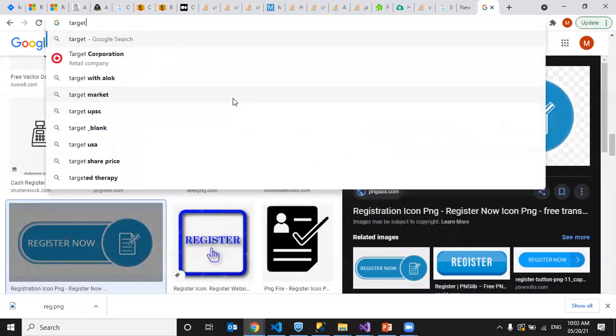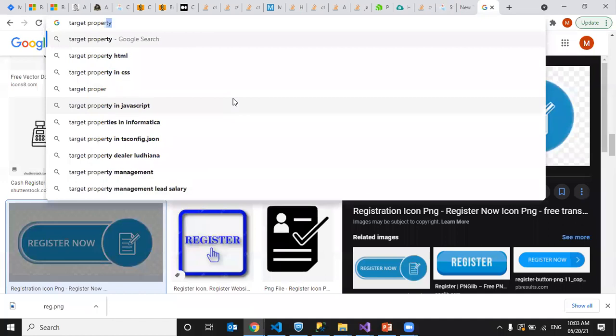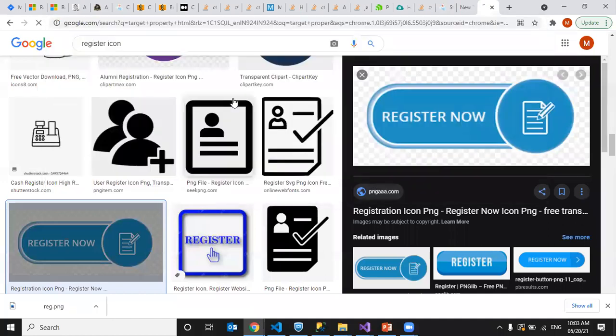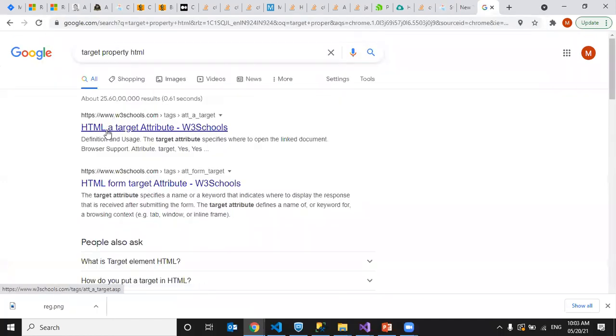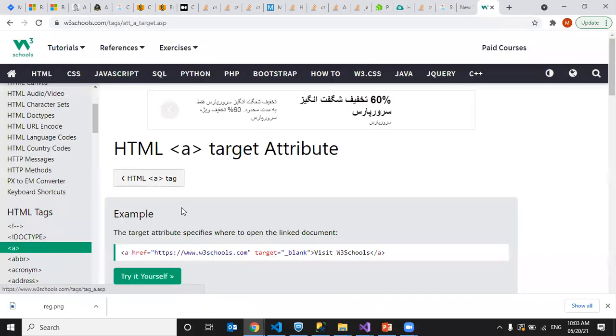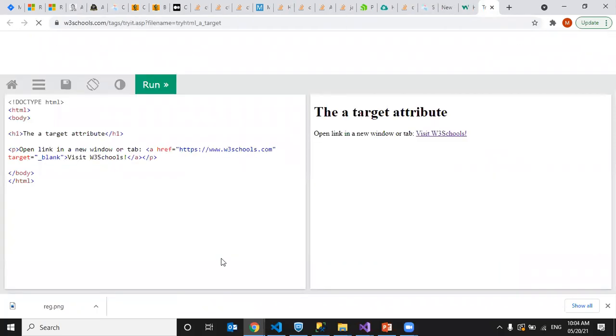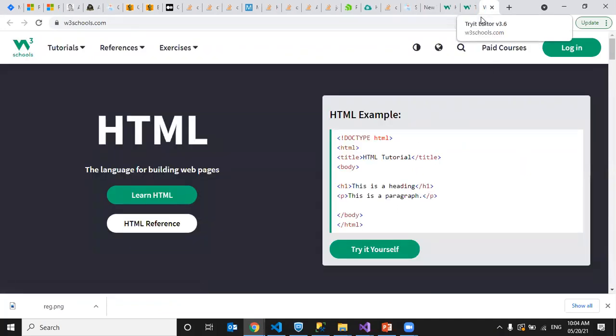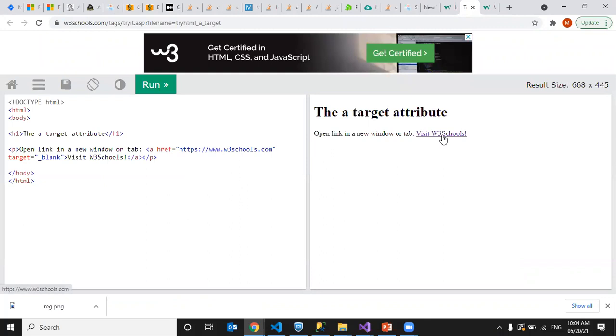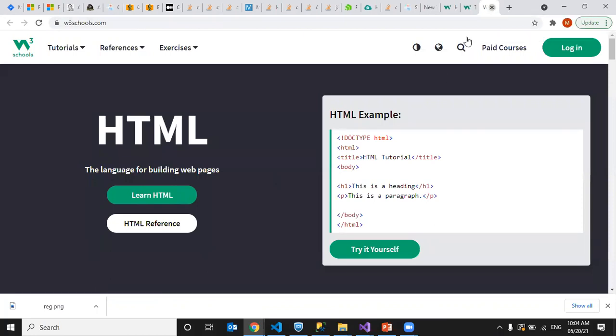Just a second. So like this, it is opened in a new tab, right? I set the target as blank. Yes, sir. So it opened a new tab.